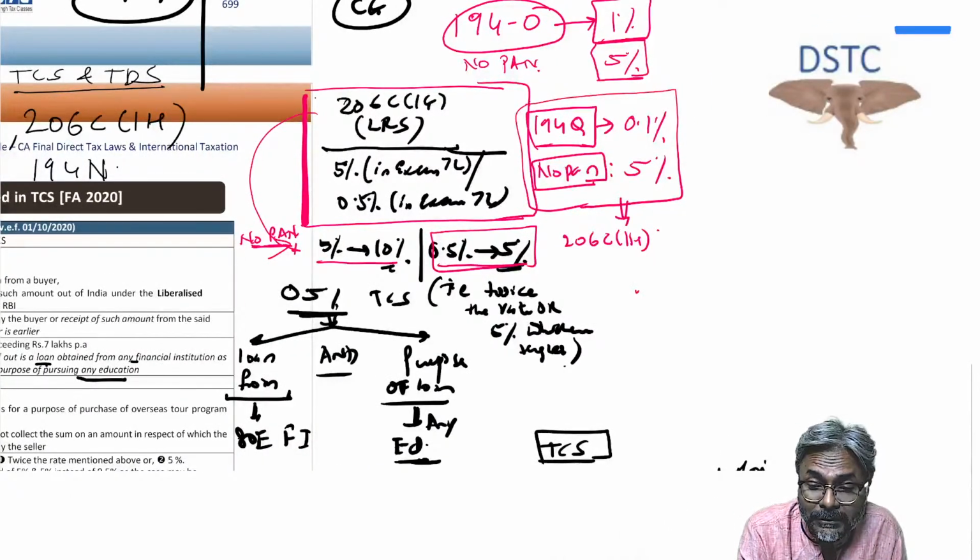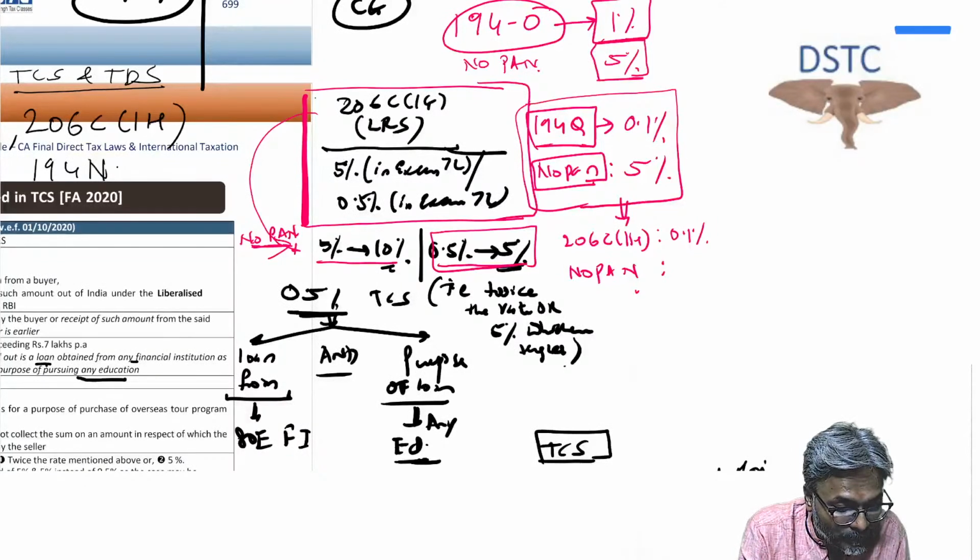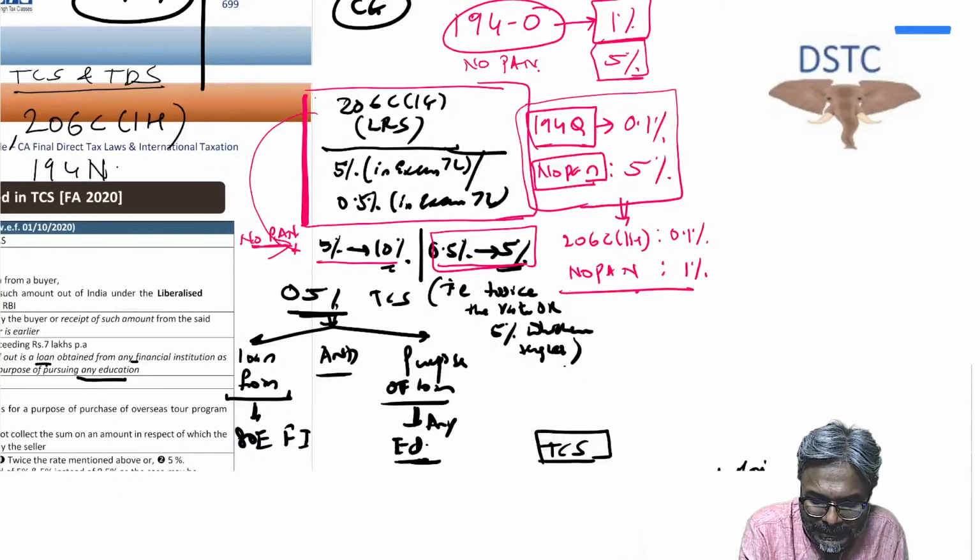On the consideration amount in excess of 50 lakhs collected, TCS is this. But if there is no PAN, then in that case it becomes 1%.